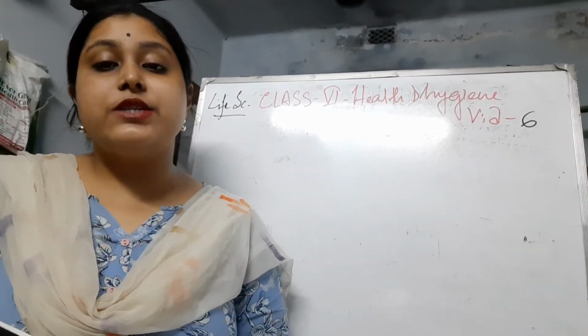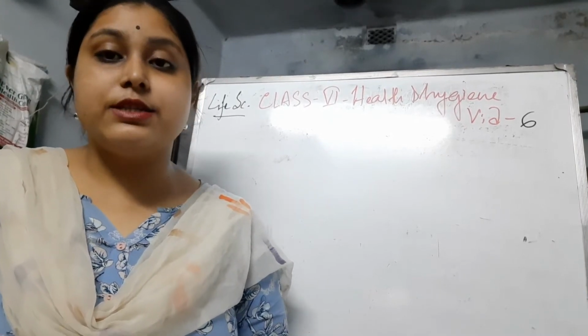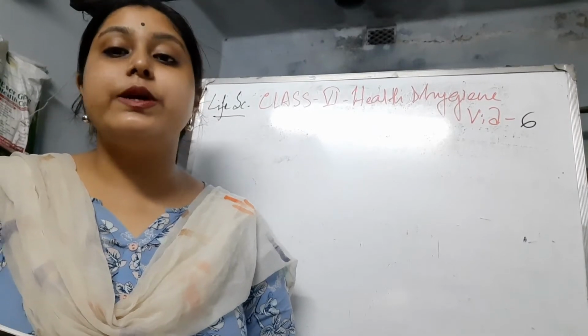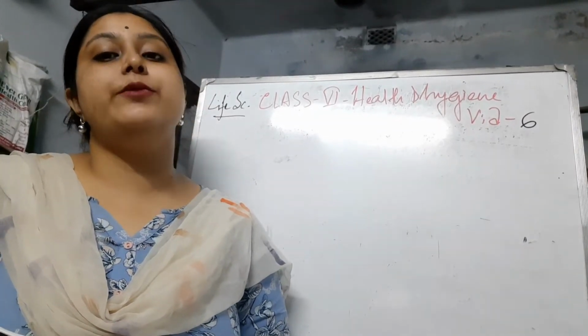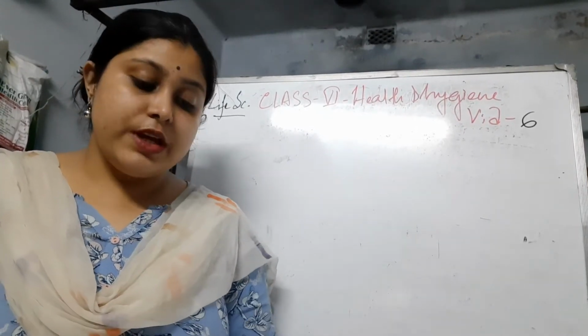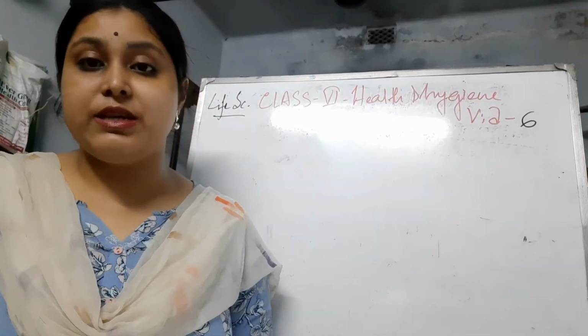This video is for life science of class 6, and the chapter that I am going to continue today is health and hygiene. This video is part 6. In the previous video I completed the parts of communicable diseases caused by viruses, bacteria, and fungi. Today we are talking about how infections can be spread.